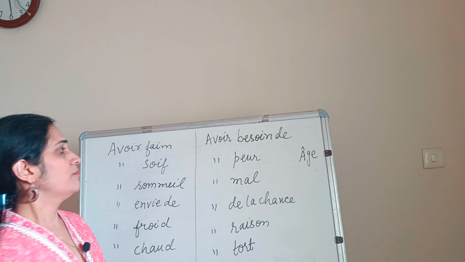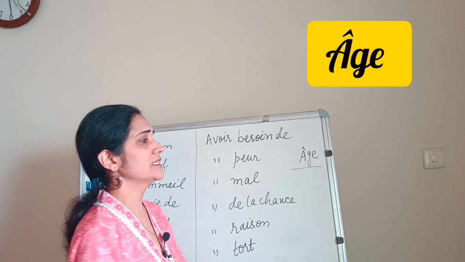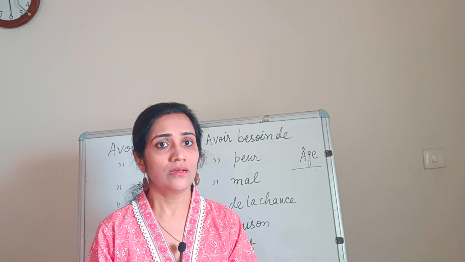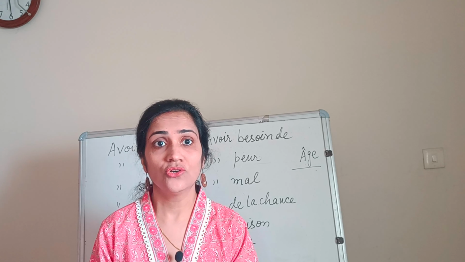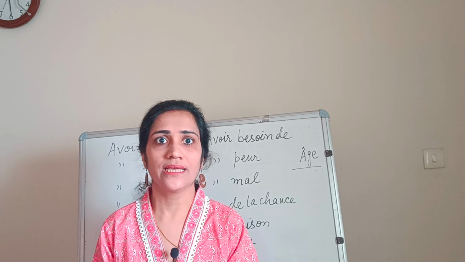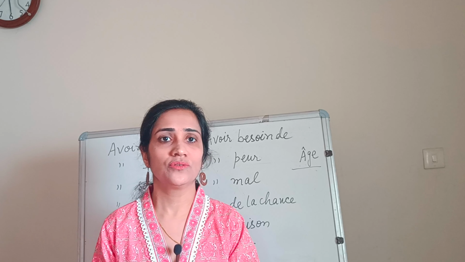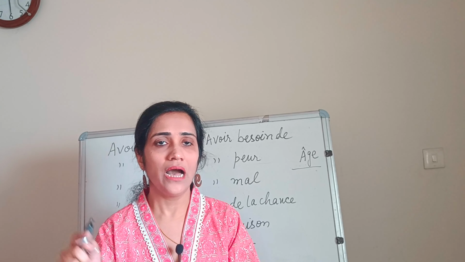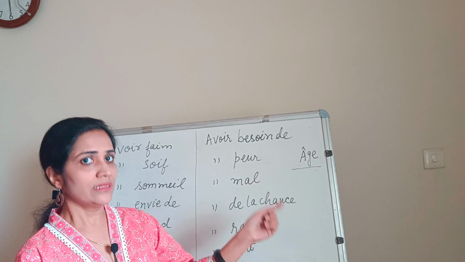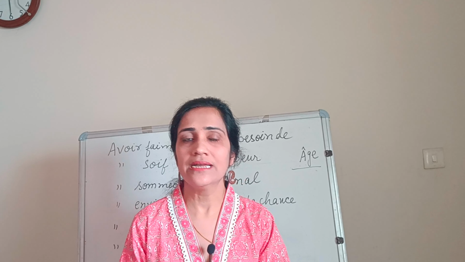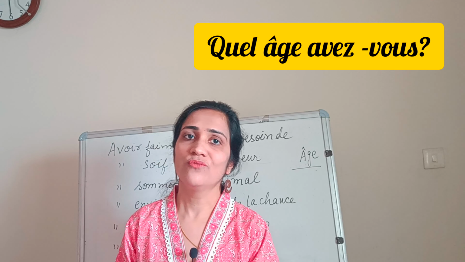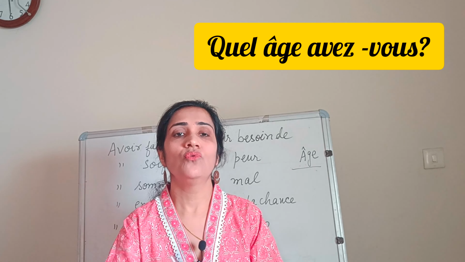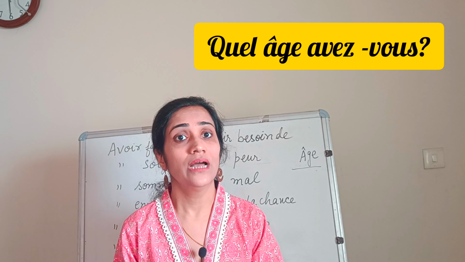Take the case of a very easy expression referring to age. If we have to tell our age, or if we have to ask somebody's age, how can you ask? If you have to say how old are you, in English we use the verb are, but in this expression we will use avoir: quel âge avez-vous? Here we are using the inversion avez-vous. Quel âge avez-vous? How old are you?